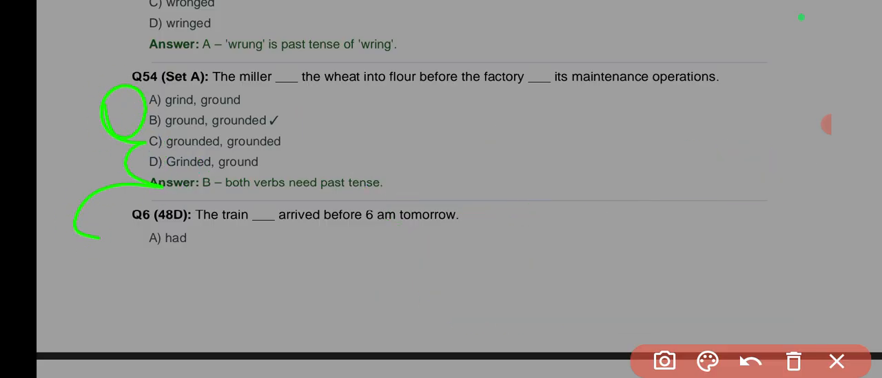Ground can be the past tense and past participle of grind, and ground can be a present tense verb which means to halt or to arrest someone, to seize, for something to cease operation. Okay, to stop essentially.